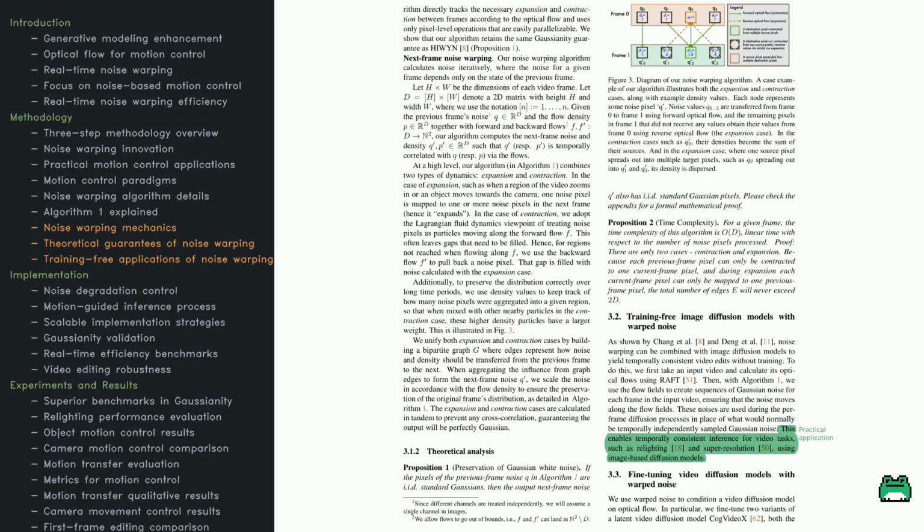You'll notice how the algorithm balances expansion and contraction so that the final noise distribution still looks random, which diffusion models need, but also follows the motion we want. Two important mathematical results back this approach. One shows that the warped noise keeps its Gaussian distribution, so it won't throw off the diffusion process. The other proves it runs in linear time, which matters a lot if you're dealing with huge datasets or many